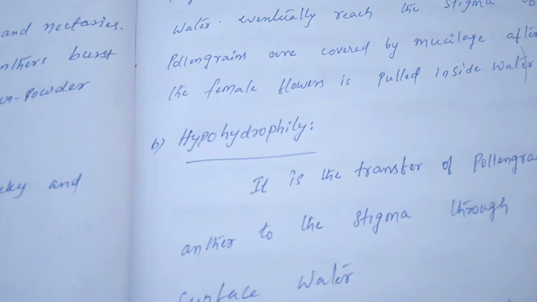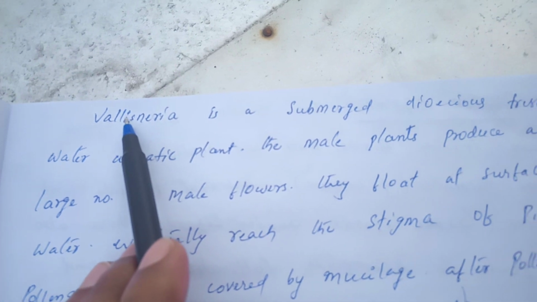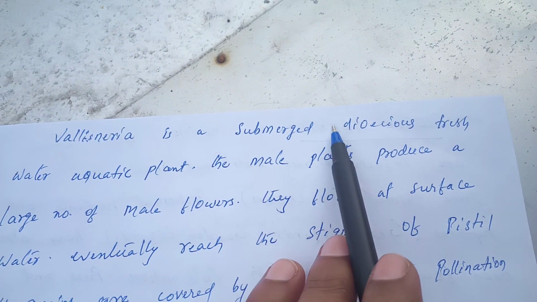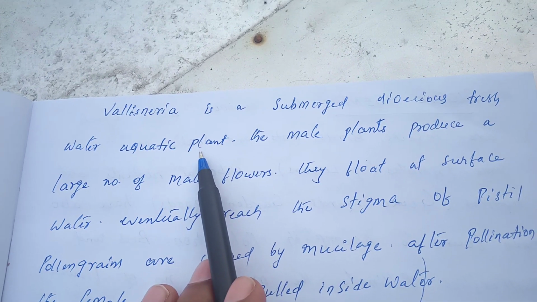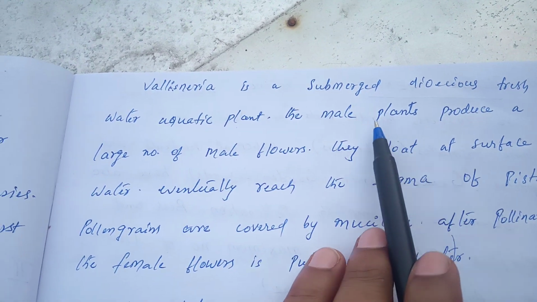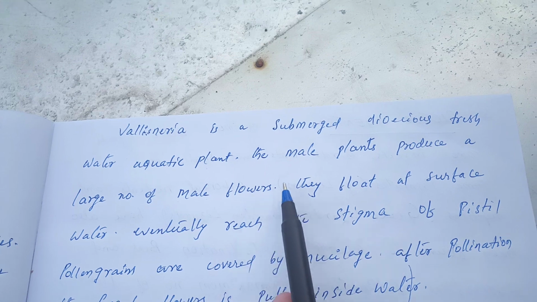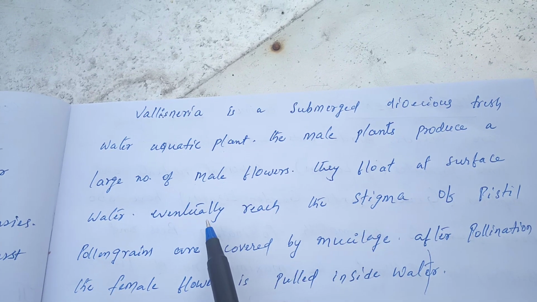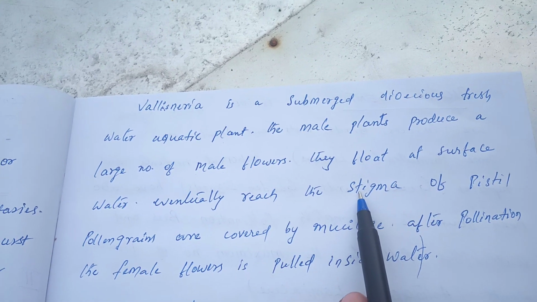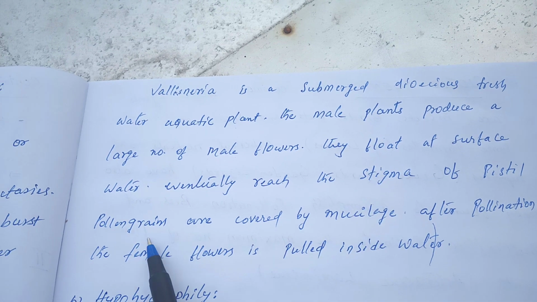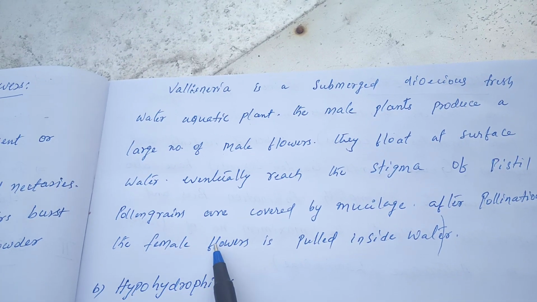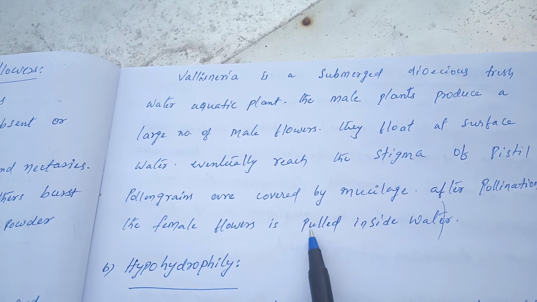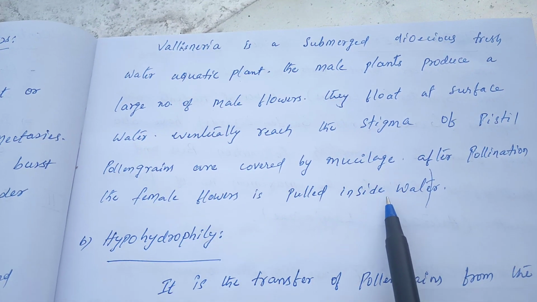Example, Vallisneria. Vallisneria is a submerged dioecious freshwater aquatic plant. The male plants produce a large number of male flowers. They float at the surface of the water. Eventually they reach the stigma of the pistil, and pollen grains are covered by mucilage. After pollination, the female flower is pulled inside the water.